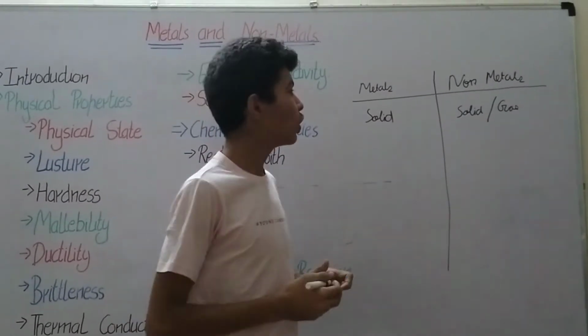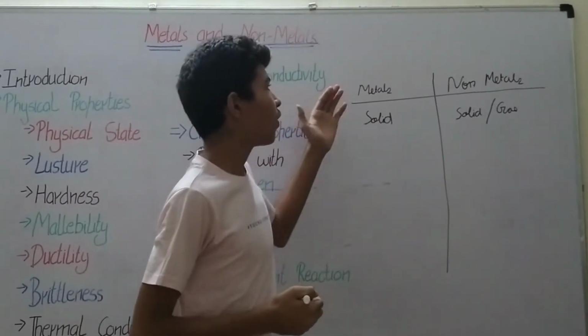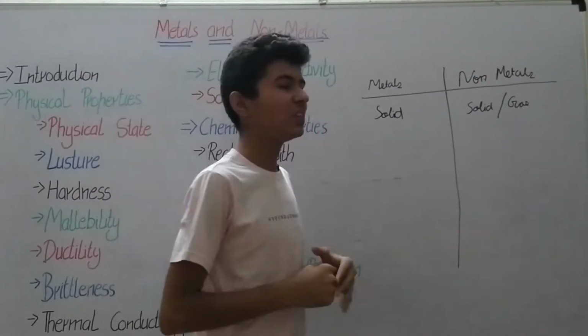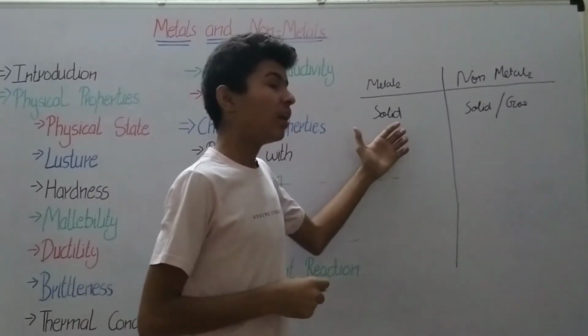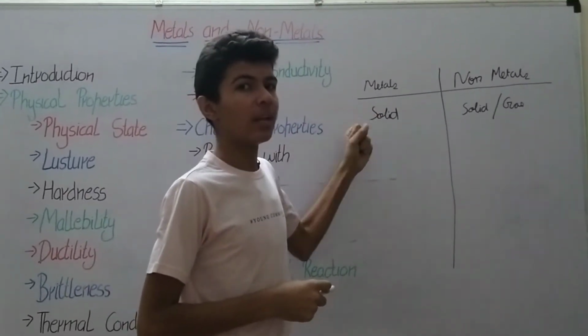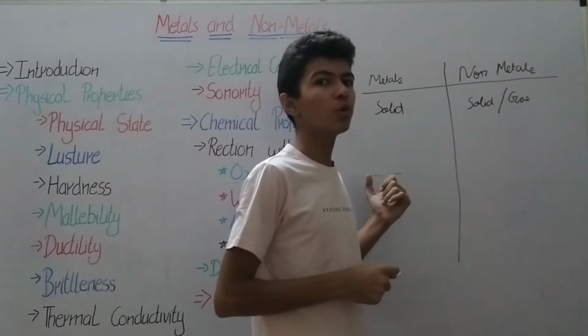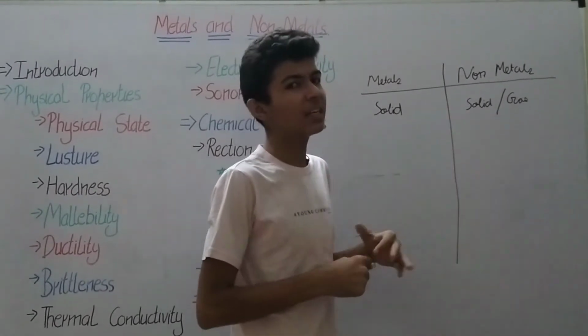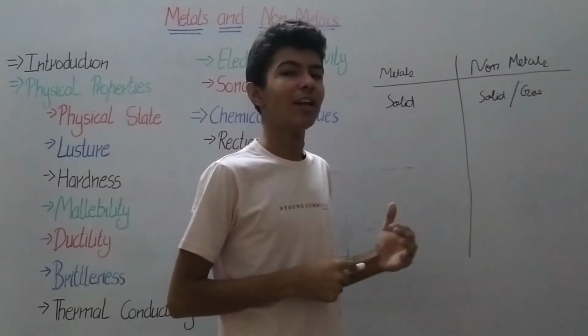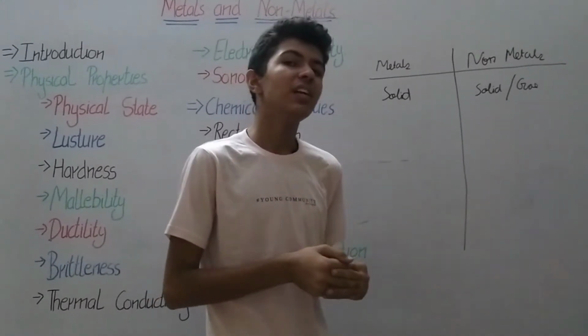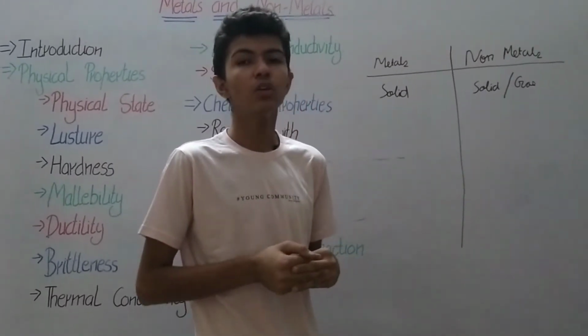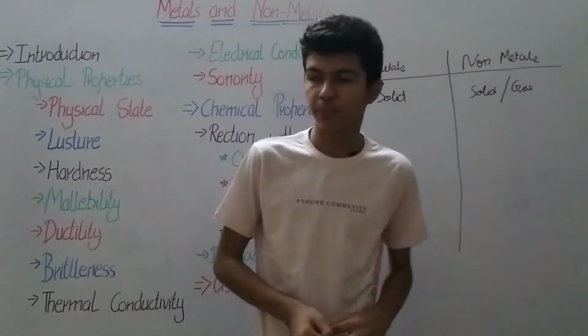There are a few exceptions. Among metals, it is mercury, which stays in the liquid state at normal room temperature. Among non-metals, bromine is an element which stays in the liquid form at normal room temperature.